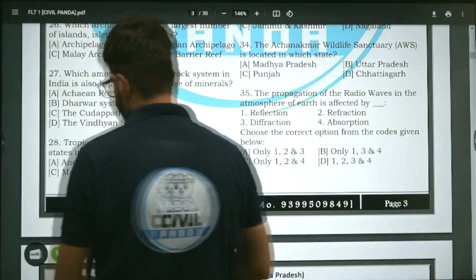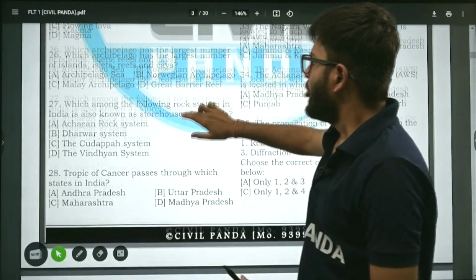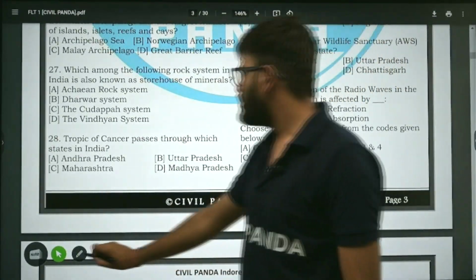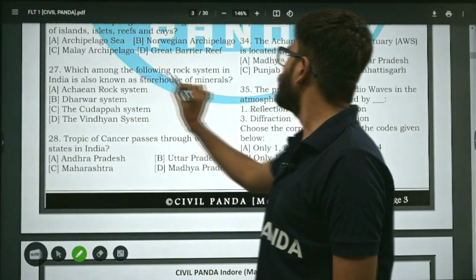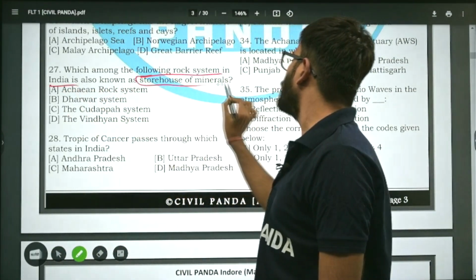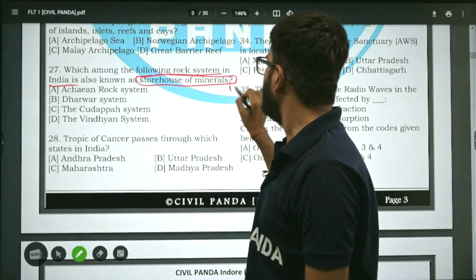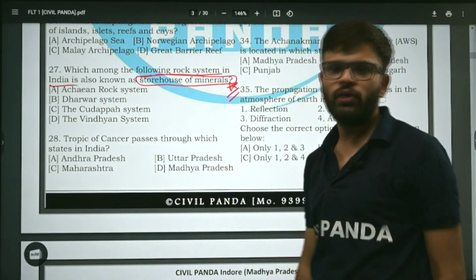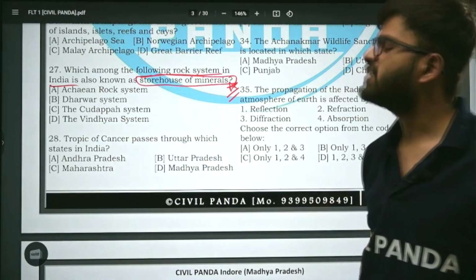All right. Now, which among the following rock systems in India is known as the storehouse of minerals? You must have read that the Chota Nagpur Plateau is known as the storehouse of minerals.